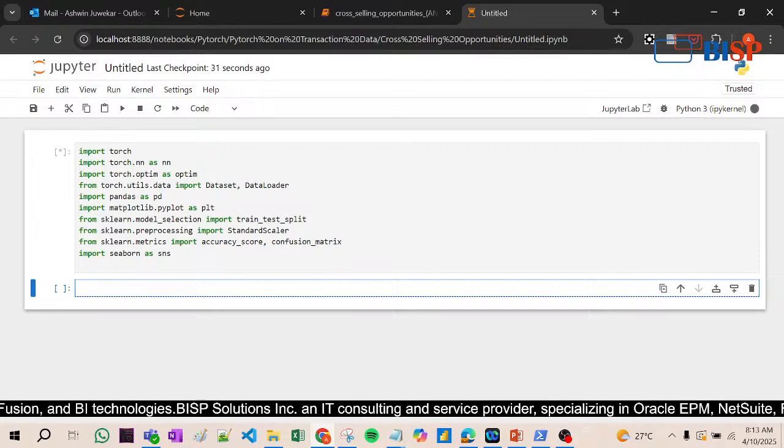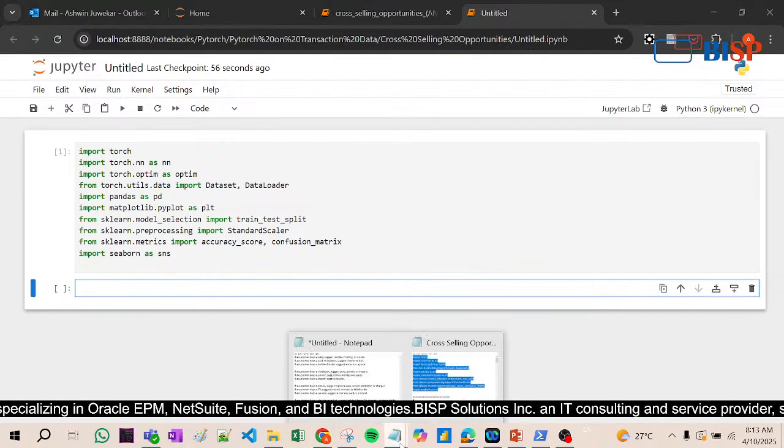Now torch.nn, optimization, pandas is very well known and familiar, you all are familiar with that. Matplotlib is the library to plot the diagram, and sklearn model selection for learning, and then pre-processing, and then accuracy, and then seaborn, right? Now it has done. Now let's see this.